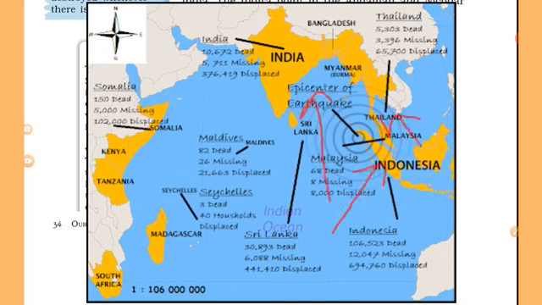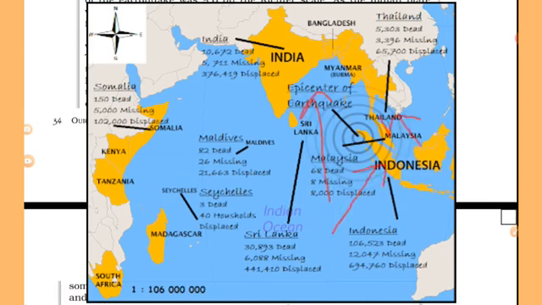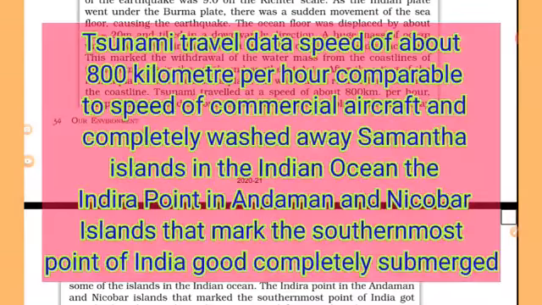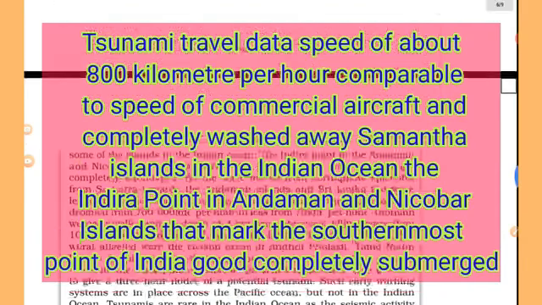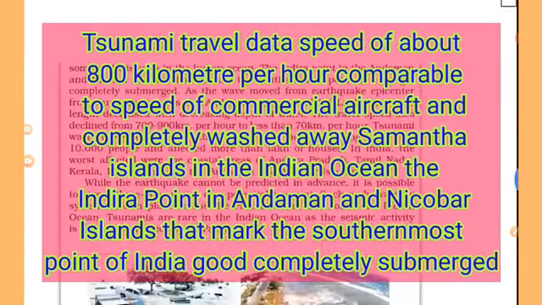After thrusting of the Indian plate below the Burma plate, the water mass rushed back towards the coastline. Tsunami traveled at a speed of about 800 km per hour, comparable to the speed of commercial aircraft, and completely washed away some of the islands in the Indian Ocean.